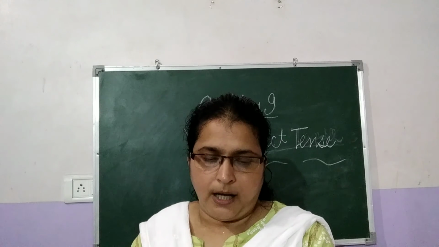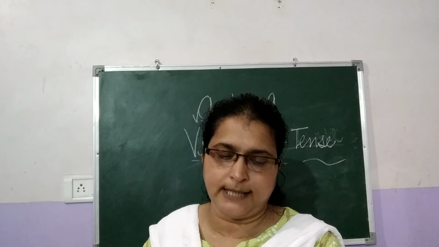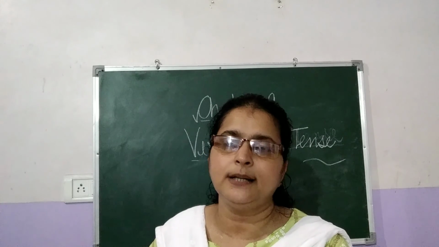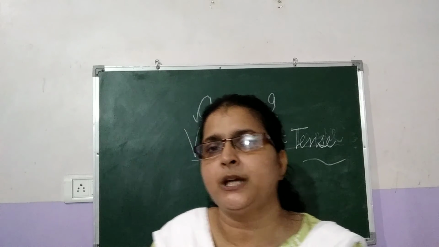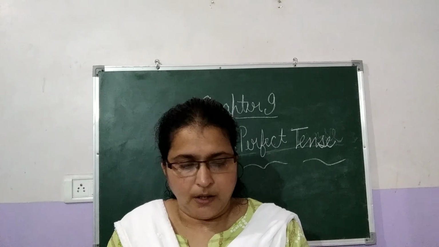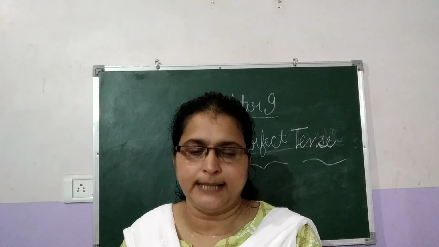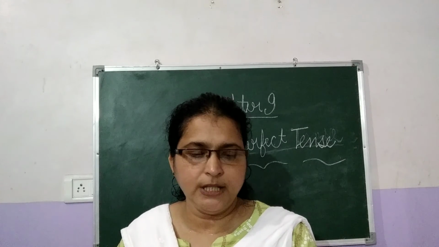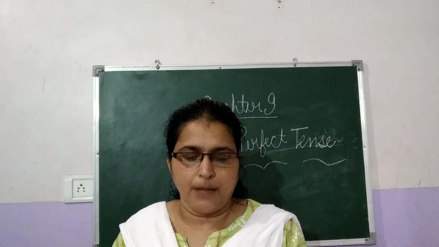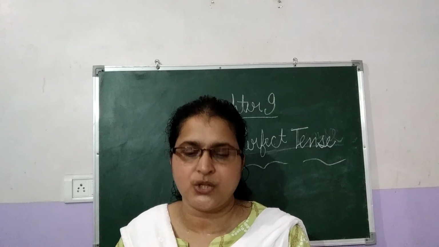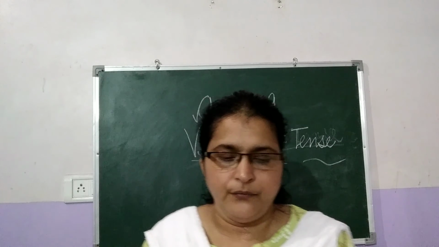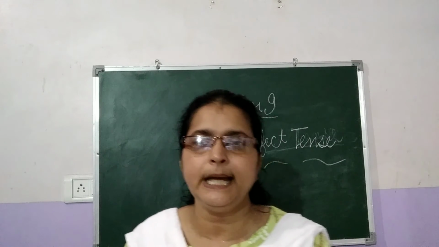Okay, children. And here also future perfect tense is mentioned, and future perfect continuous tense is also mentioned in the chapter. I will just give you a slight explanation of what the future perfect tense is. So the future perfect denotes the completion of an action within a definite period of time in the future. The format is will or shall plus have plus the ed form of the verb.